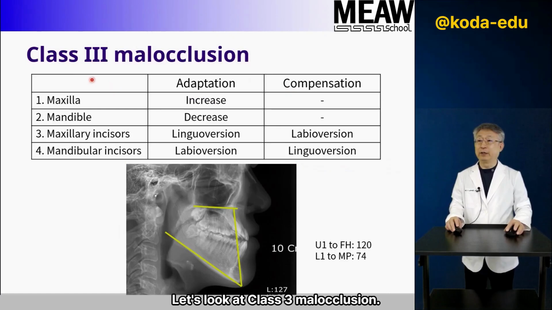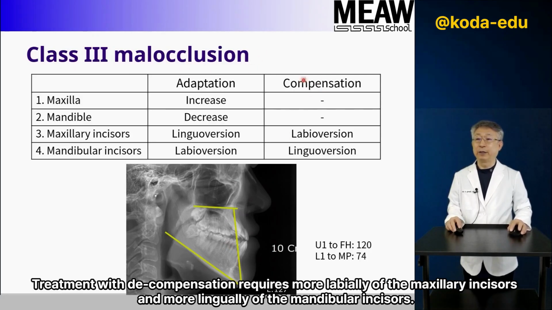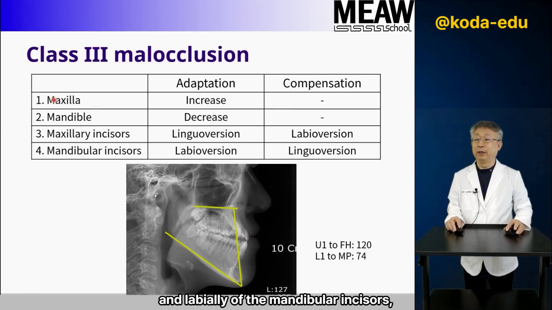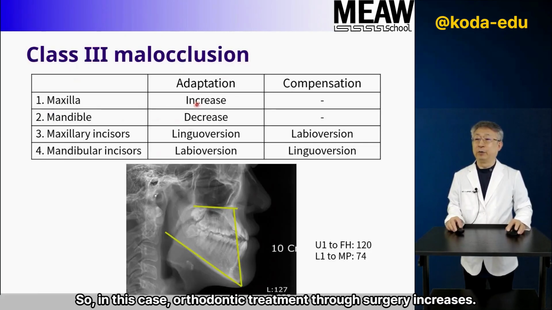Let's look at Class 3 malocclusion. Mandibular protrusion is observed, and as compensation, the maxillary incisors are labial, and the mandibular incisors are lingual. Treatment with decompensation requires more labial of the maxillary incisors and more lingual of the mandibular incisors. Adaptation treatment involves lingual of the maxillary incisors and labial of the mandibular incisors, and the posterior maxilla is advanced anteriorly and the anterior mandible is reduced. So in this case, orthodontic treatment through surgery increases.